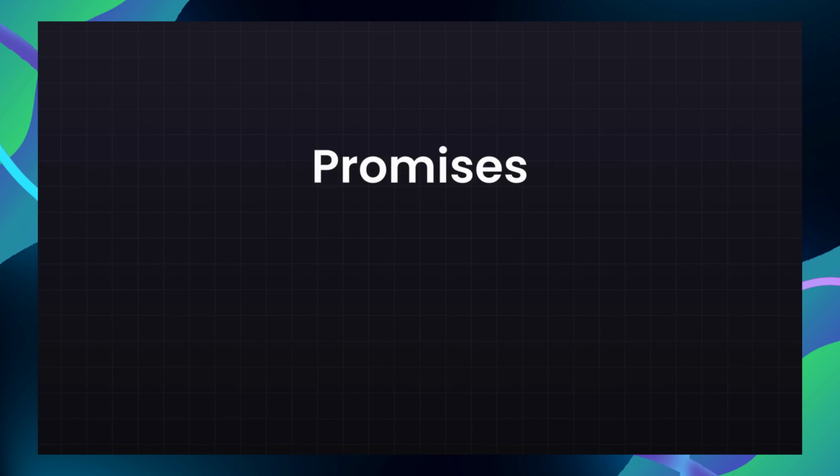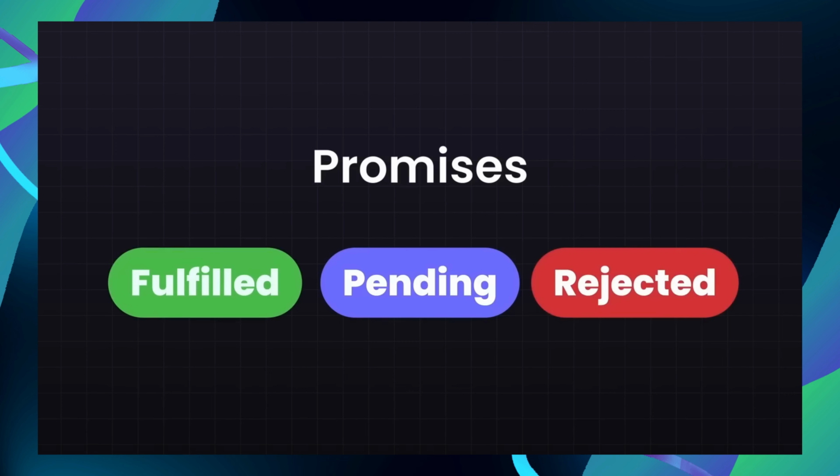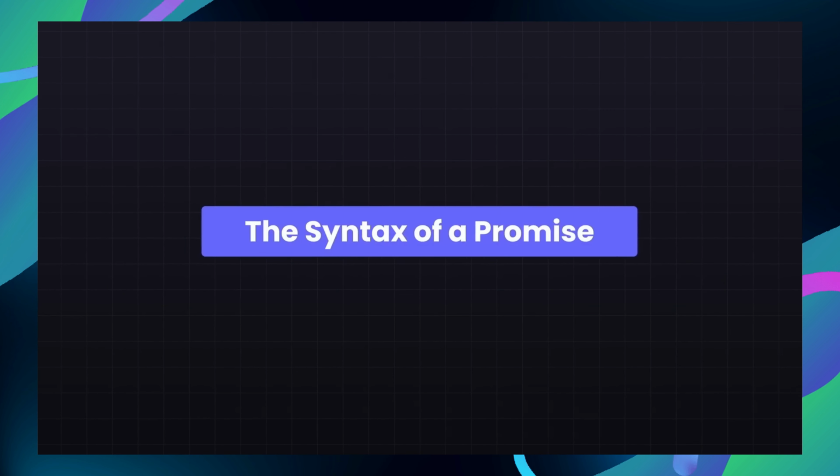A promise has three possible states. When it is still doing something, it is pending. After the operation finishes, it is either fulfilled or rejected. But what does the syntax of a promise look like?